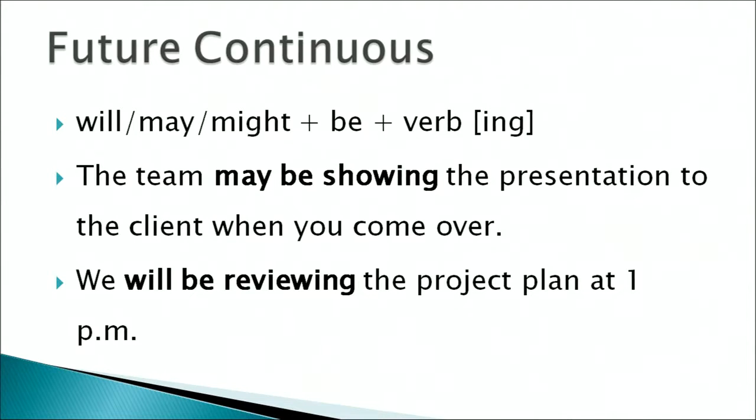This also comes under the category of the modals, so you'll find that it doesn't change with any pronoun. For example, I will, you will, they will, we may, they may, she might, etc. So may, will, might plus be plus verb plus ing.